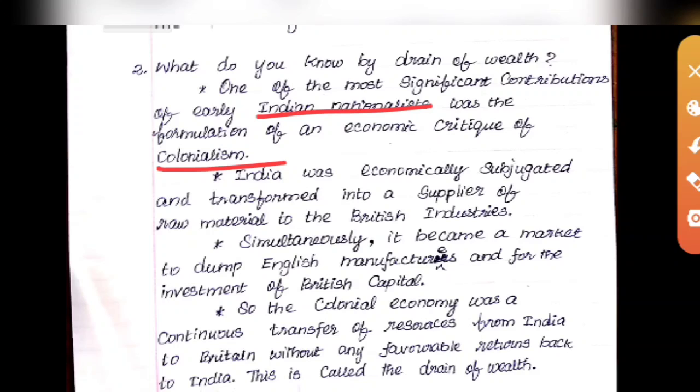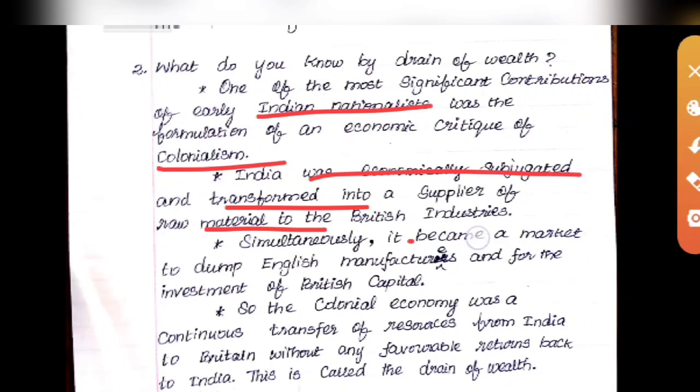India was economically subjugated and transformed into a supplier of raw materials to British industries without getting the correct amount. We might have given our raw materials to the British at a low price.